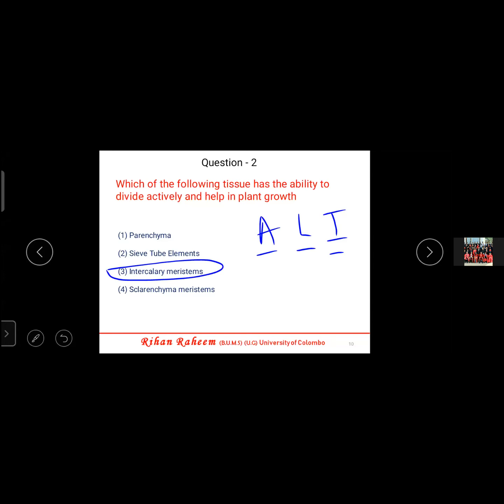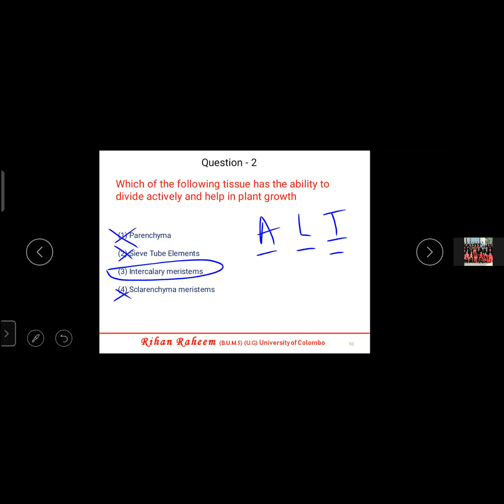So parenchyma, it doesn't come under meristematic. Parenchyma comes under simple permanent. Sieve tube element, it is the element of the phloem, right? Sclerenchyma tissue, it is also simple permanent. So parenchyma no, sclerenchyma no, this one also no. So you're 100% confident with the answer. You can get the answer directly, and also you can cancel the others, no? So that means you are double confident with this answer.